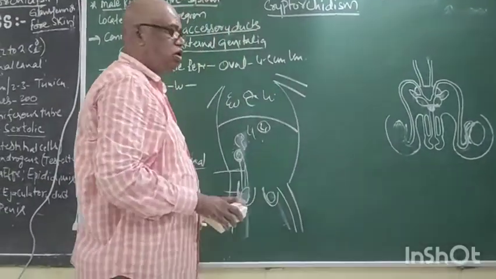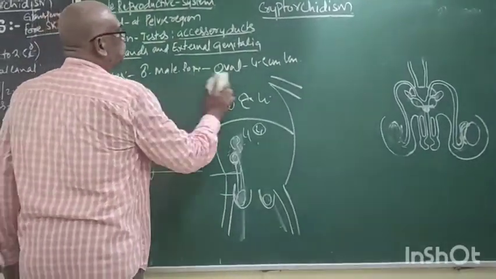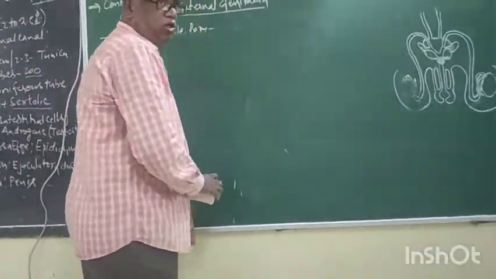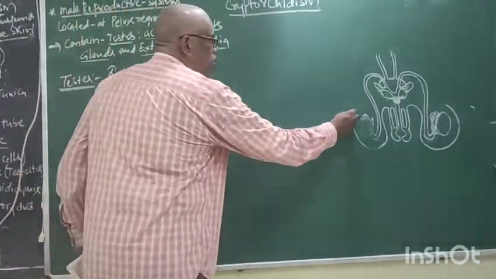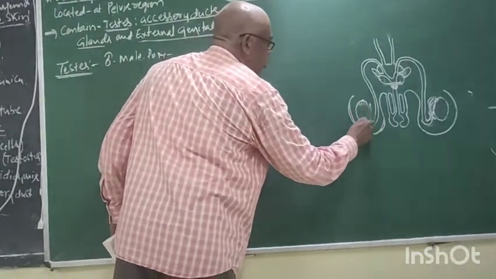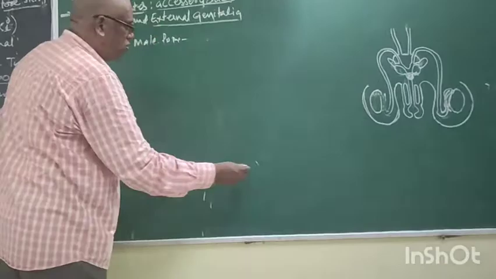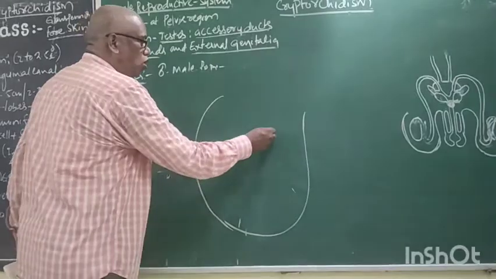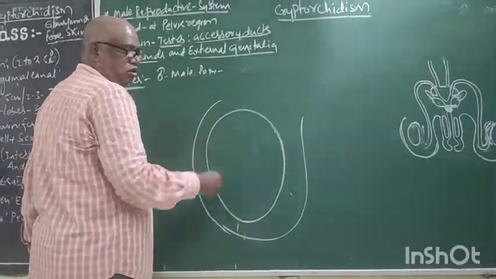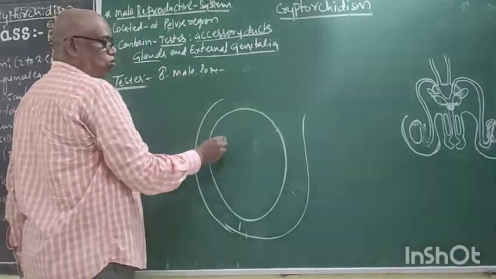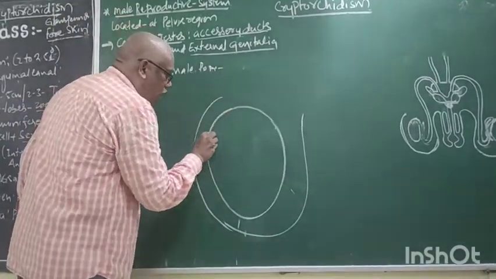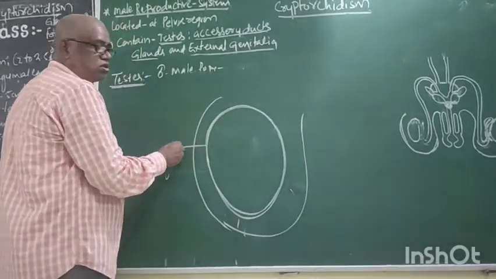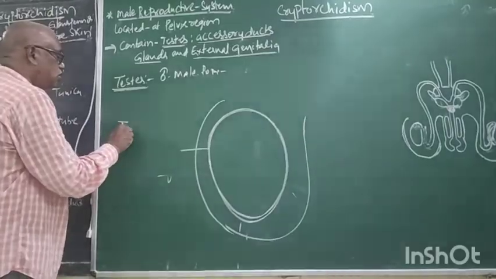Right. Now come to the next step. Just listen. Now, this is the scrotum, this is the testis. Now I am taking the enlarged scrotum. What is this? Testis, oval shape. Now, this is the wall. The wall of the testis is called the tunica.